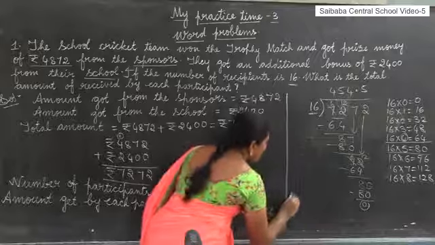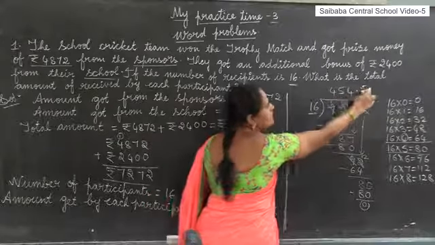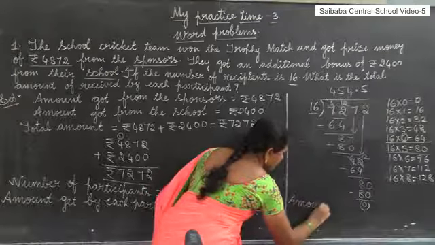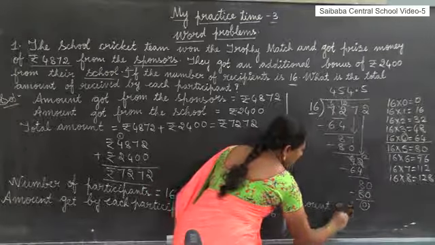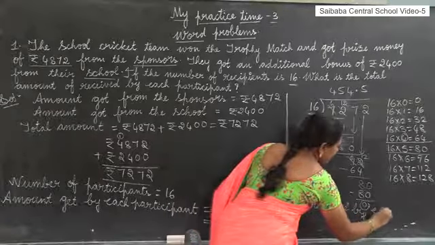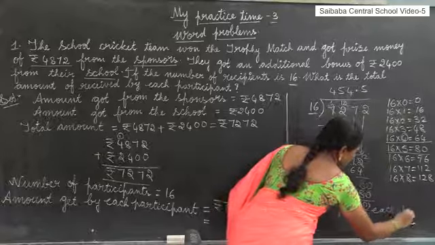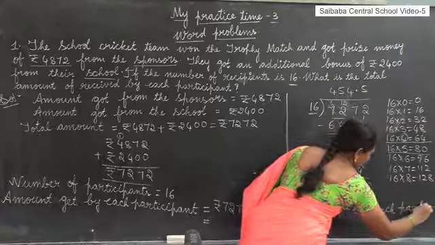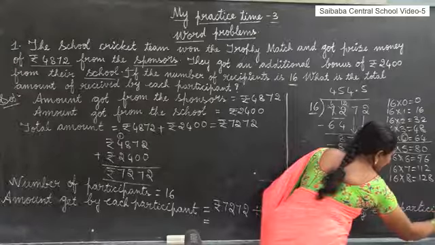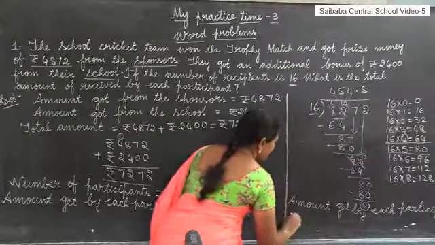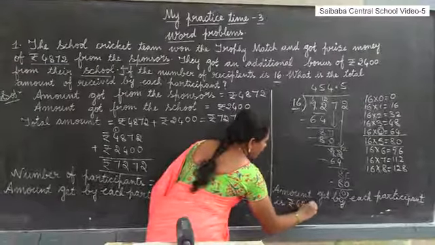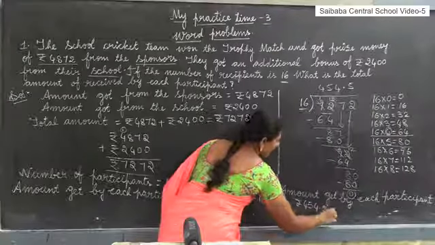So the amount got by each participant is 454 rupees 50 pies.